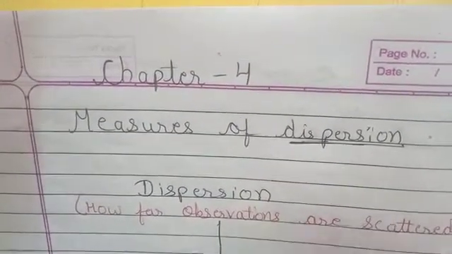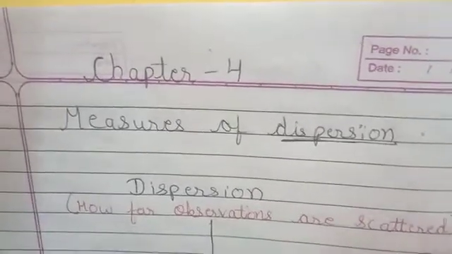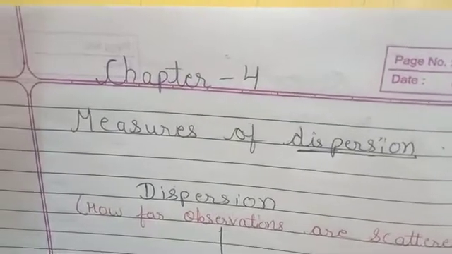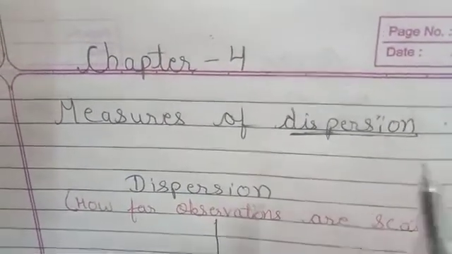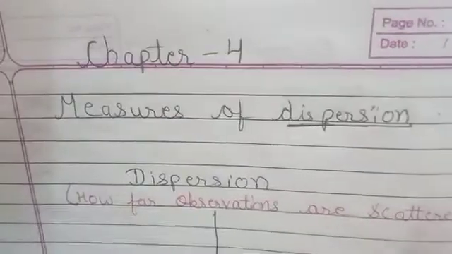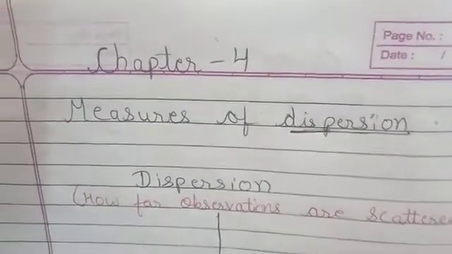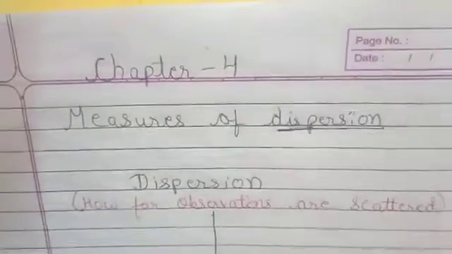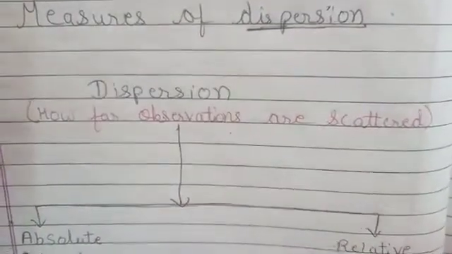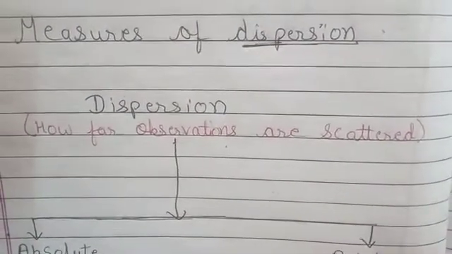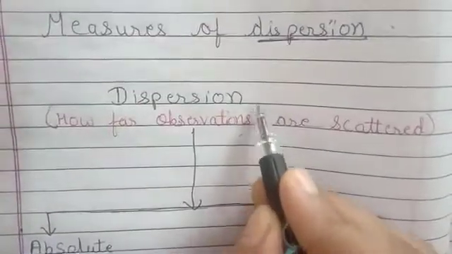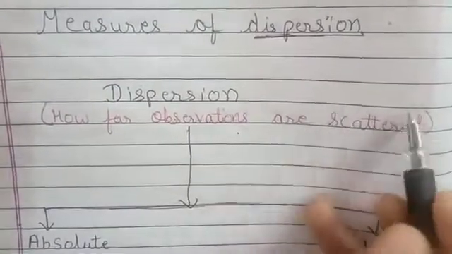Dispersion, if we take its simple meaning, is to disperse, right? So in short we can say that it shows how far our observations are scattered or dispersed from the mean or central tendency. Mean, we have studied in detail in our third chapter. Fine. So we can say that dispersion is a measure which shows how far the observations of the data are scattered from the measure of average, that is, from the central tendency.